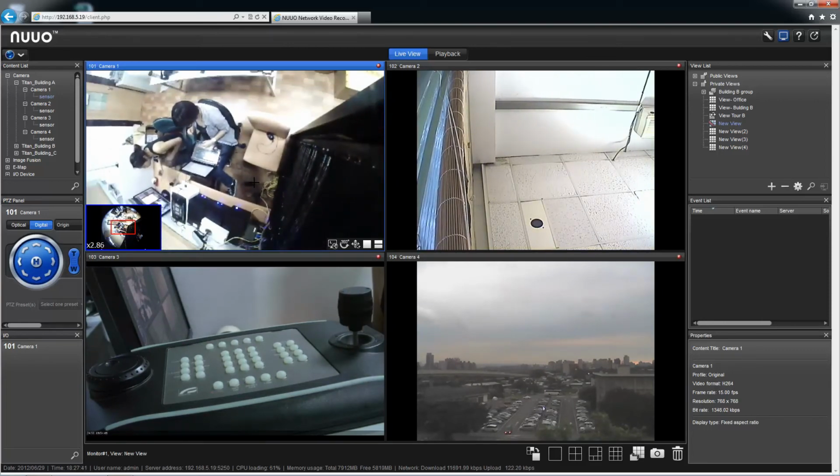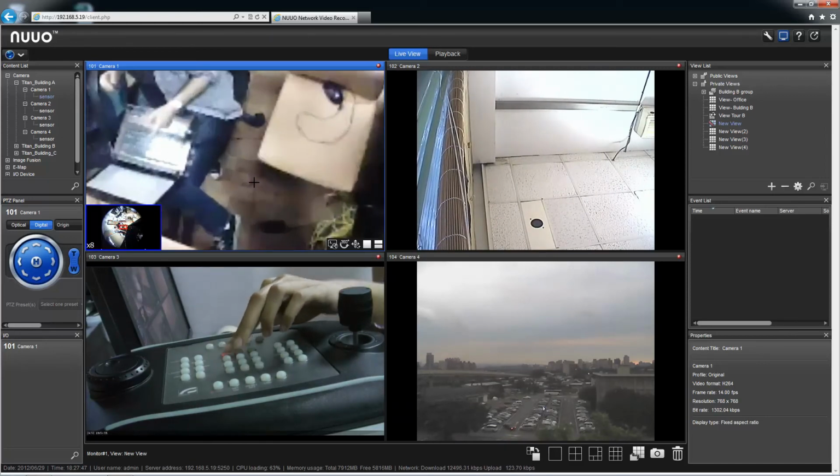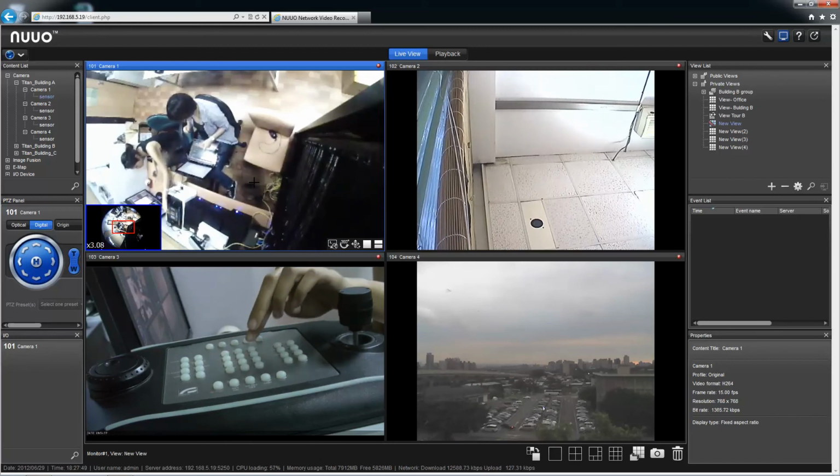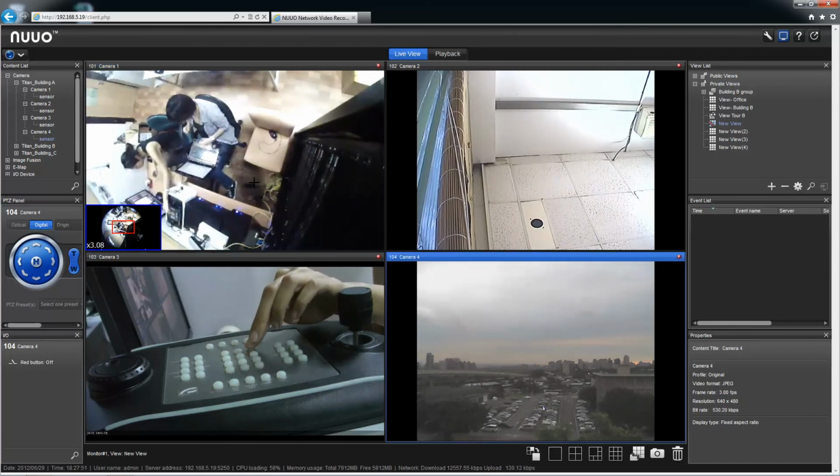Remember the hotkeys we just set up? You can press button 1 or button 2 to quickly zoom in or zoom out. You can also change to different grids by pressing button 3.